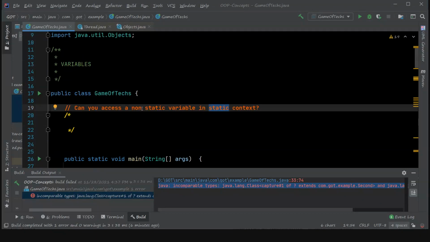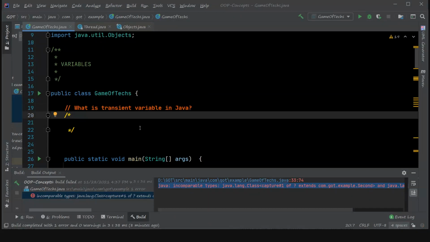But a non-static variable, that means an instance variable, will be created once the class is instantiated. Once the object is created, only then is the reference available. But static variables will be available when the class is loaded by the JVM. So you cannot access a non-static variable in a static context. You need to have an object created for that particular class.